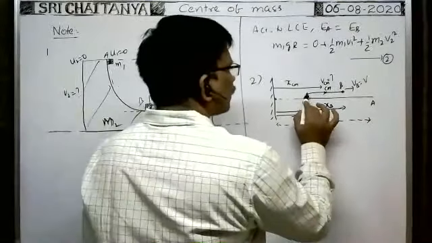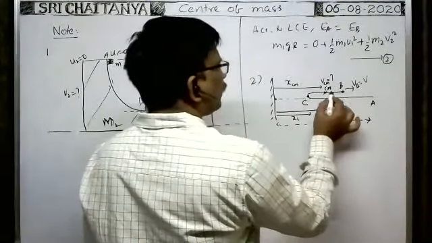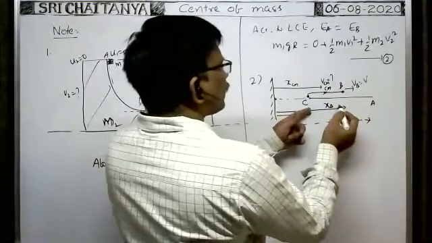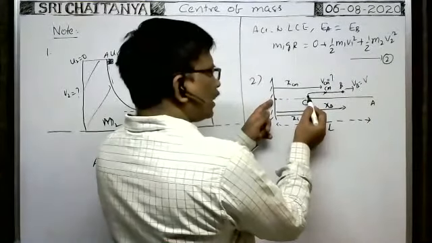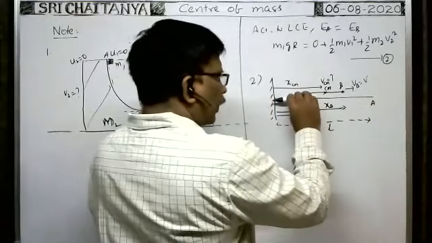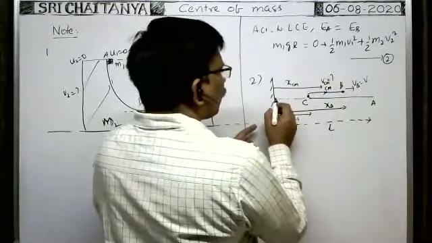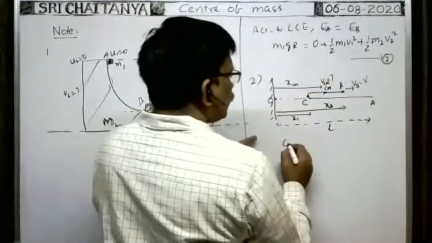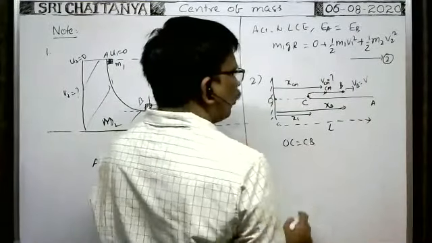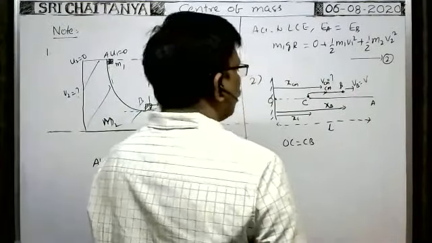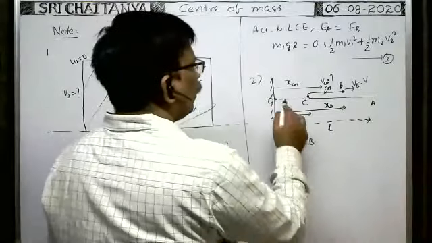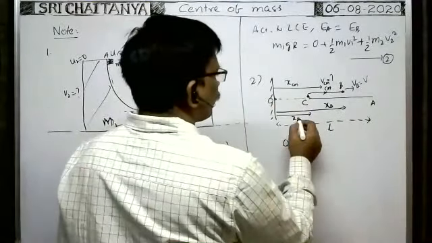You see, if this length is xb, this length is equal to xb minus xc, no? This length is also xc minus xb only, because this part only turned like this. Suppose this is O, OC is equal to CB. Now you write what is OC? OC is equal to xc.